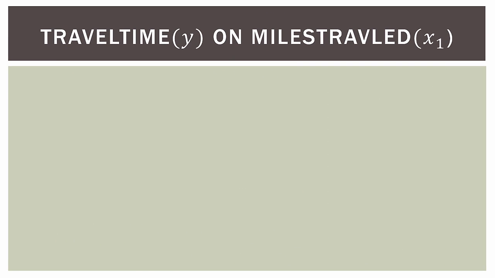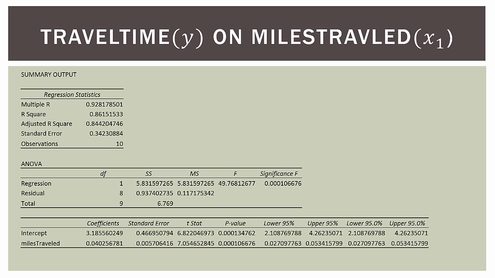So let's go ahead and look at our first regression. We're going to regress travel time y, which is our dependent variable, on miles traveled, which is our first independent variable. And here are our results from Excel. So we basically have three tables here. The first one in the top left are our regression statistics. Now in this case, multiple R is the same thing as our correlation. Since we only have one independent variable, they're the same thing. So 0.928, etc. is the same as the correlation we had a couple slides ago.